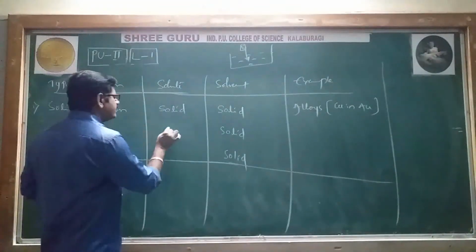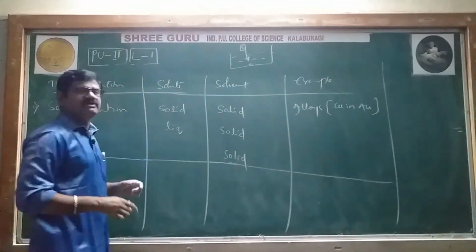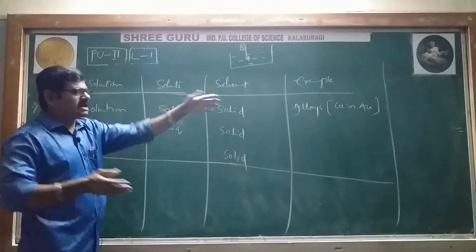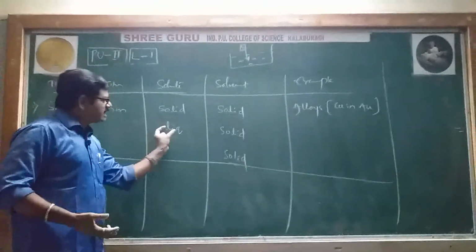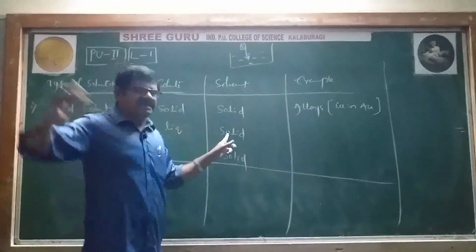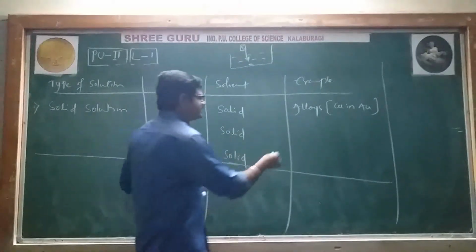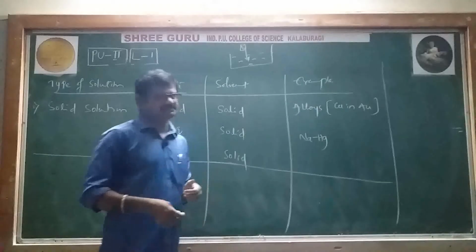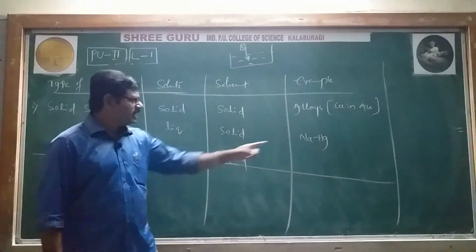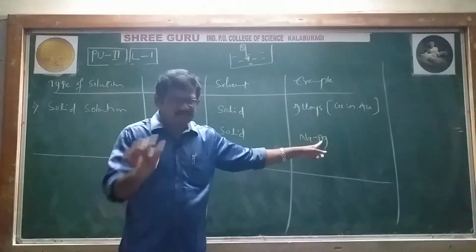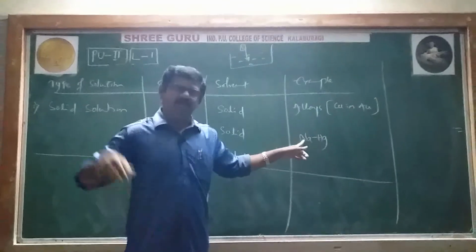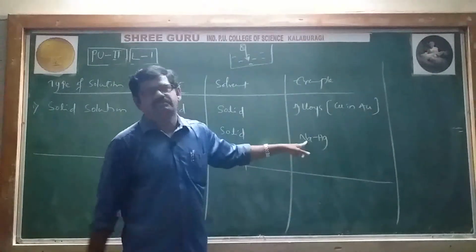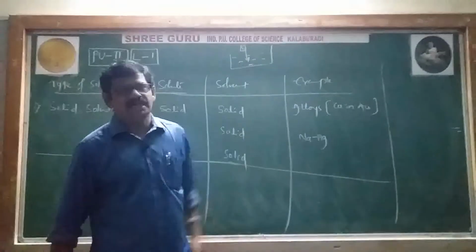Next, liquid in solid. A small liquid, because the solute amount is small and the solvent amount is large, is present in a large solid. Example is sodium amalgam, NaHg. Amalgam is Hg, mercury, small amount. Sodium is a metal, large amount. A small amount of mercury is present in a large amount of sodium.